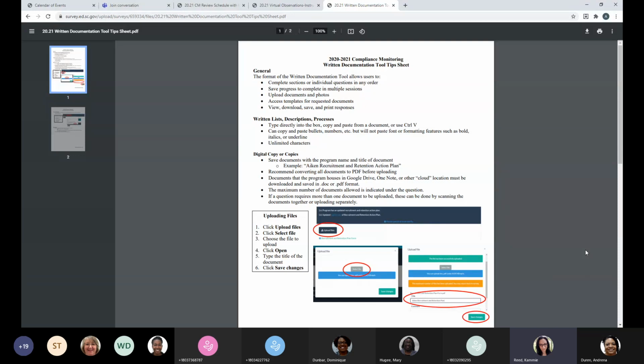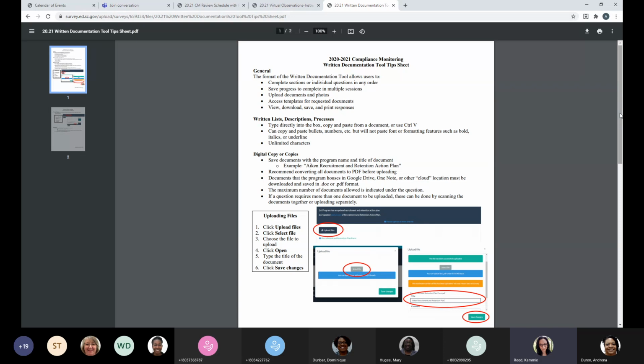Just one thing there in the middle, your written list descriptions. You can type directly into the box or copy and paste from another document. So say you have your processes written out in Word, you can copy from Word, but you have to use the hotkeys, Control V, to paste it in.